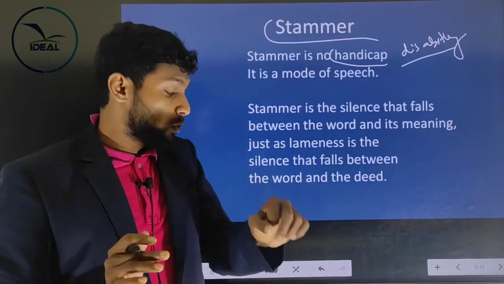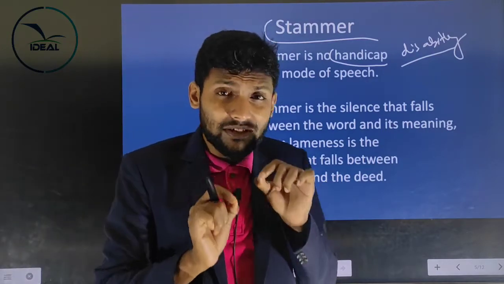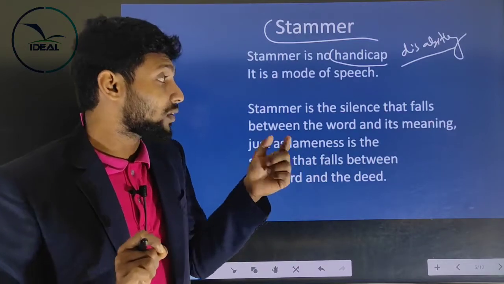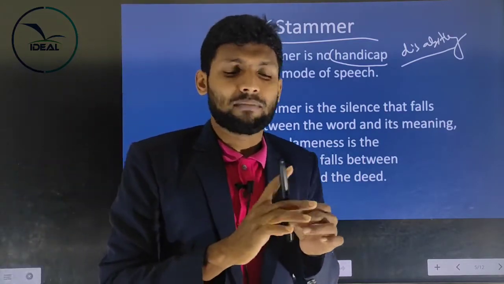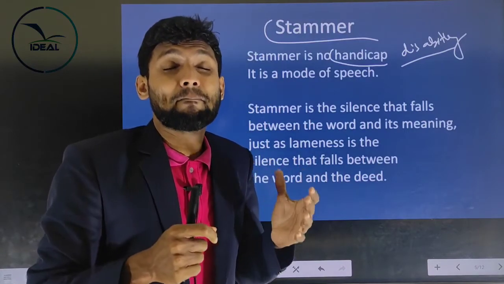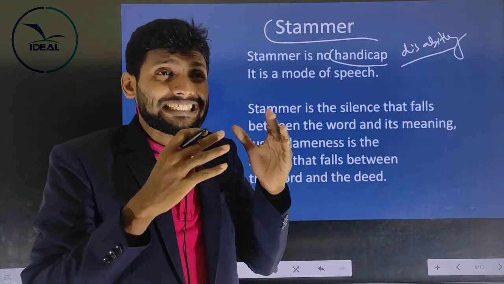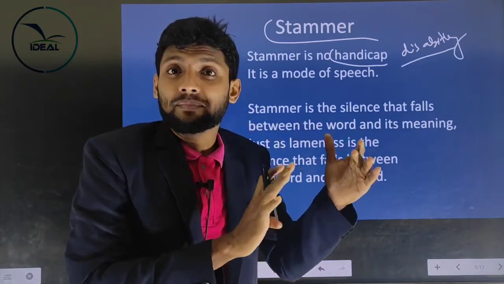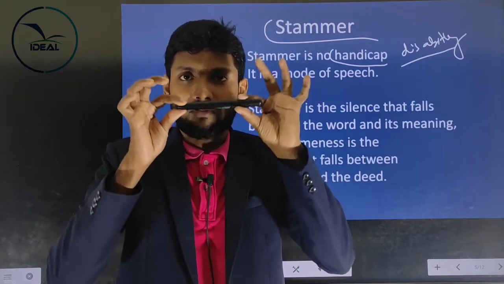And one more thing he tells: stammer is the silence that falls between the word and its meaning. For example, when I tell the word pen, I struggle, pen. When I tell that word fully, it conveys a meaning, that is, this is a pen, right?